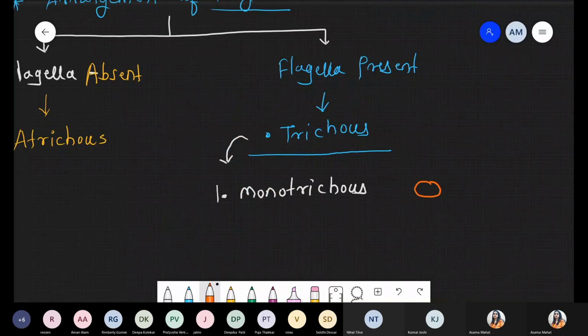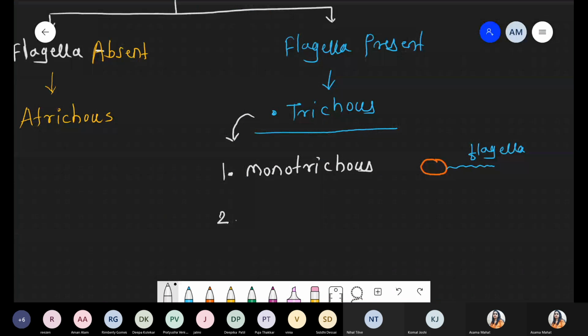Now tell me, this is the bacterial body, and this bacterial body has a flagellum. This blue color is only a single flagellum. So can you see, the bacterium has a single flagellum. Such a condition is represented by the word monotrachus. Got it?